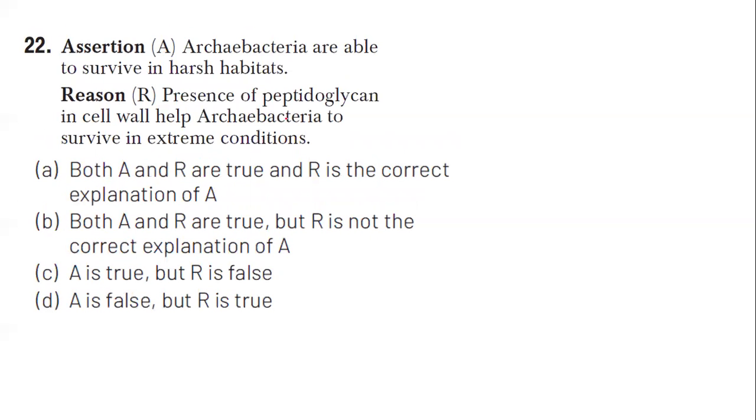Next question. Archaebacteria are able to survive in harsh habitat. Presence of peptidoglycan, that assertion is true. Presence of peptidoglycan in the cell wall helps archaebacteria. Wrong. In the NCERT, it is given that archaebacteria differ from other kinds of bacteria in their cell wall structure. So the absence of peptidoglycan helps archaebacteria to live in this extreme condition. So assertion is true, but reason is completely false. Clear?